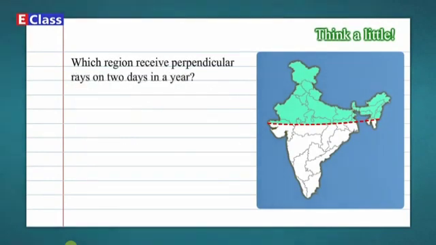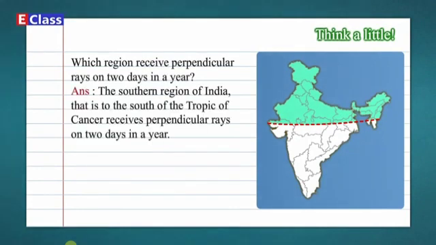sun rays. Which region receives perpendicular rays on 2 days in a year? Answer. The southern region of India, that is to the south of the Tropic of Cancer, receives perpendicular rays on 2 days in a year. Show these regions by different colors on a map of India.